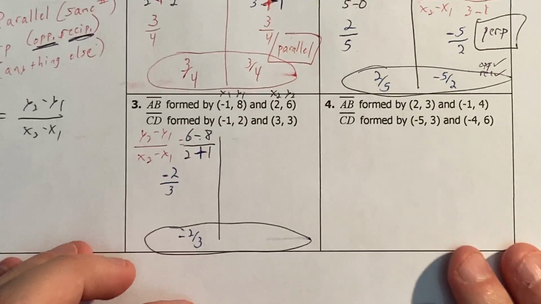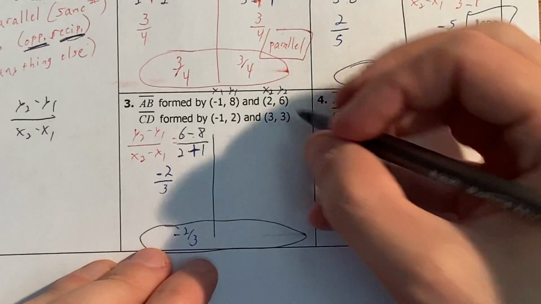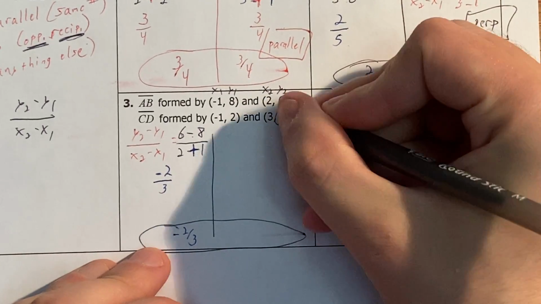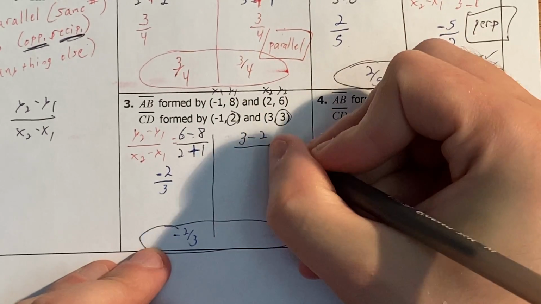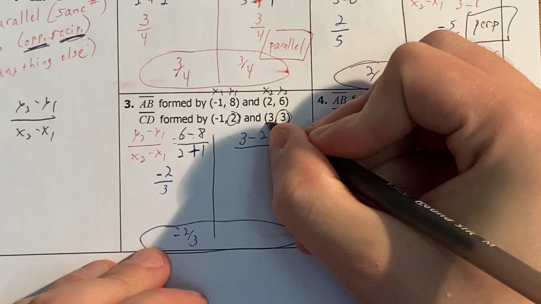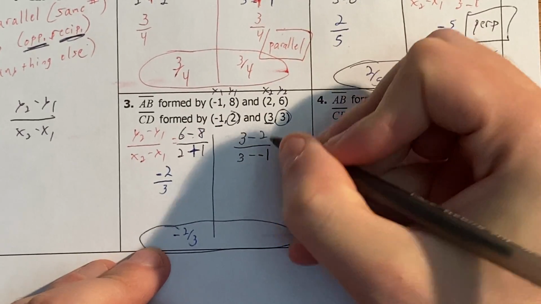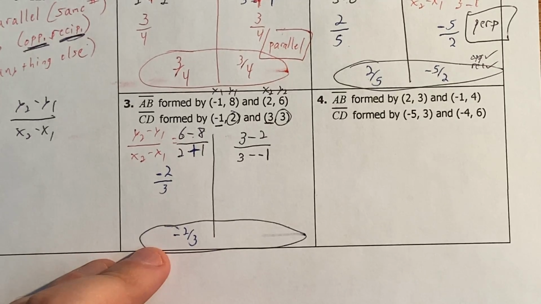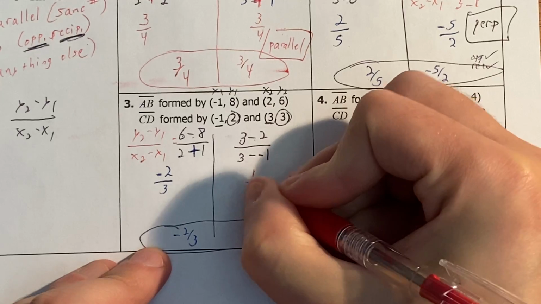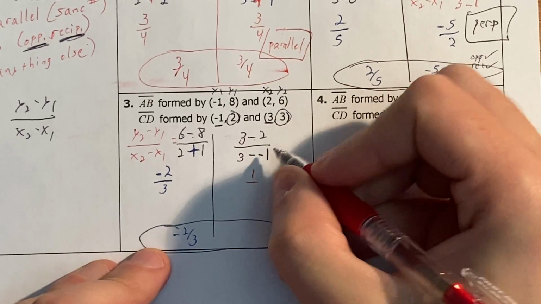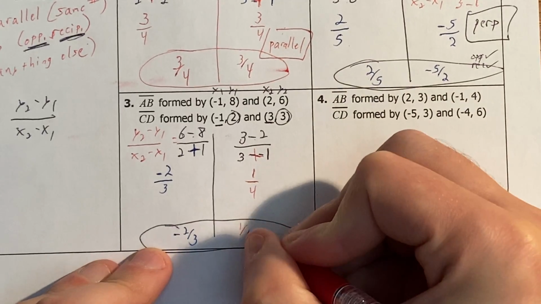Once again, this is a video, so if you need to rewind or pause, you are welcome to do so. y2 minus y1 over x2 minus x1. So 3 minus 2 is 1. 3 plus 1 is 4. 1/4.